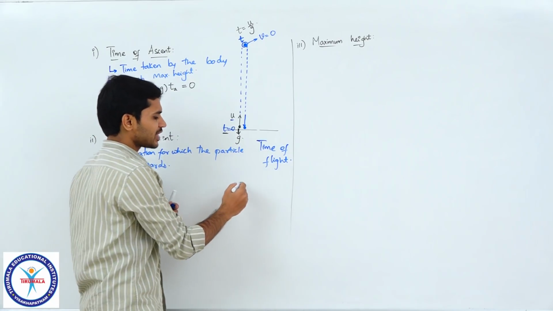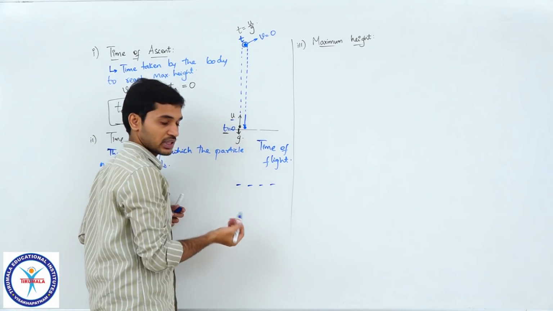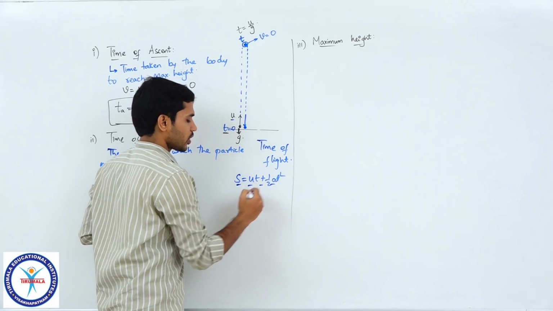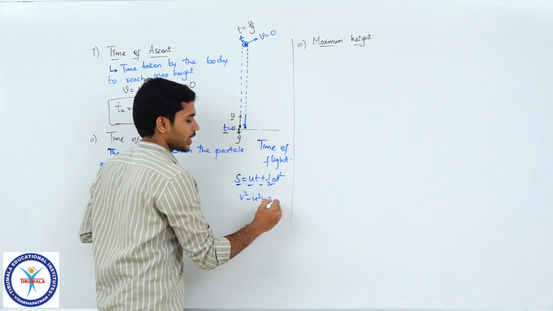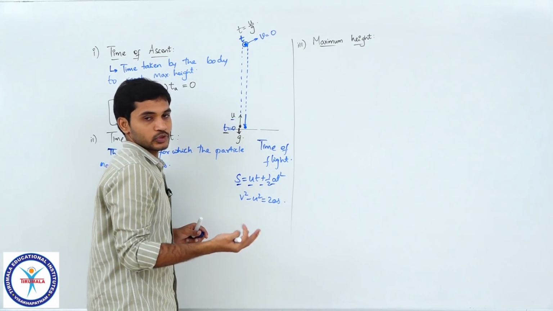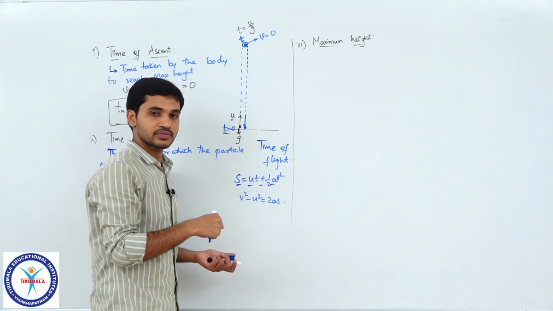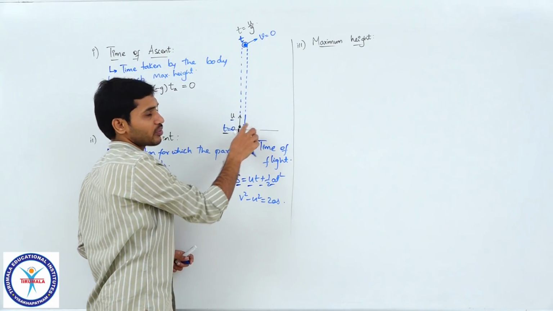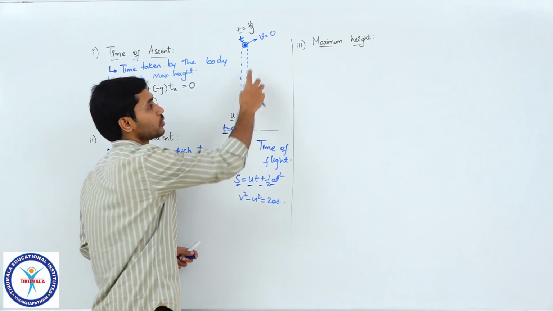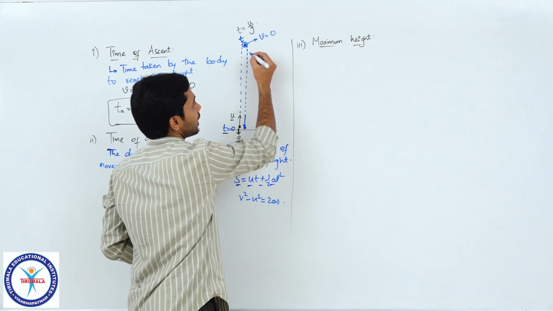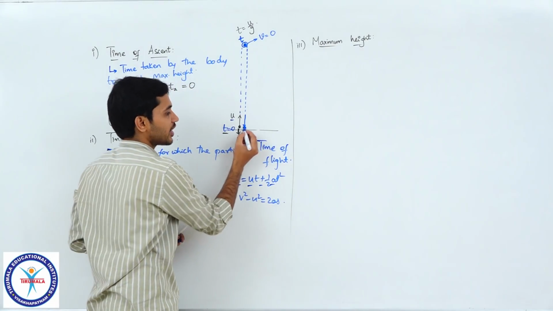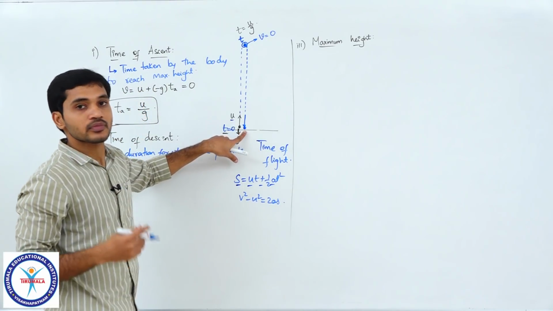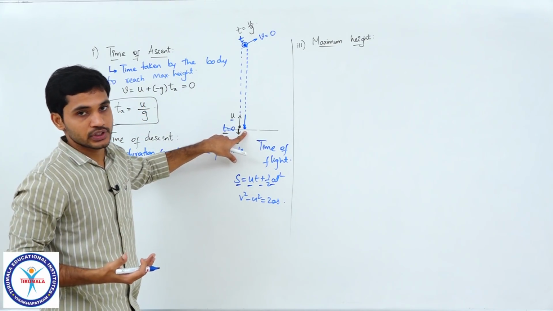You know that every kinematics equation will have 4 terms, right. If you take s is equal to ut plus half at square, or v square minus u square is equal to 2as, every kinematics equation has 4 terms. You need to know 3 and you can find the fourth, correct students. Here, in this part of the motion I only know 2, which is initial velocity and acceleration. So, what I will do is find out the final velocity. By the time the particle reaches this position, how much will be the final velocity, clear students.